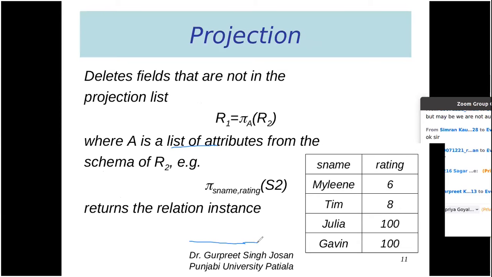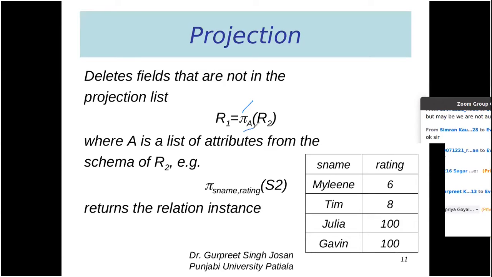Then the second operation is projection. Projection deletes all the fields that are not in the projection list. If you want to restrict your table based upon some specific columns, if you want to select some specific columns from the table, then you can use the projection operation. The projection operation is written with the help of pi. Pi stands for projection, followed by the list of attributes. Here A stands for attribute.